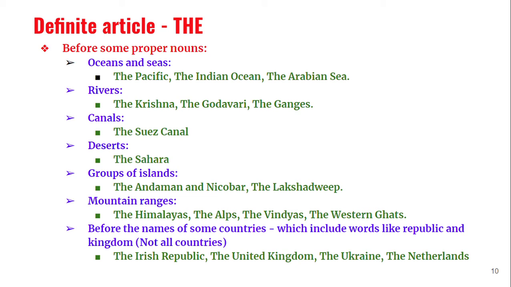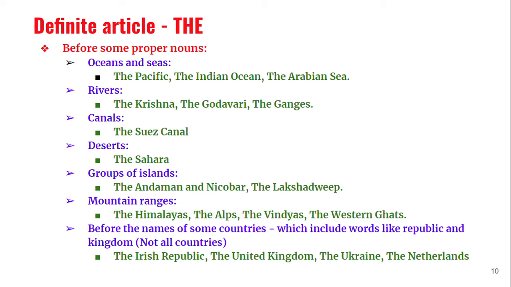Groups of islands. It should be a group, not a single island. For example, Sri Lanka is a single island. We cannot say the Sri Lanka. We simply say Sri Lanka. But if it is a group of islands like Andaman and Nicobar, which has a number of islands, all together called Andaman and Nicobar, we say the Andaman and Nicobar. In the same way, Lakshadweep, a number of islands together called Lakshadweep.